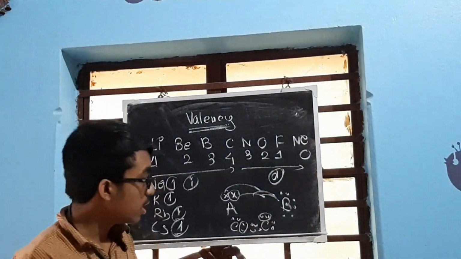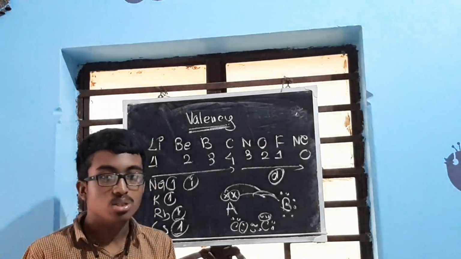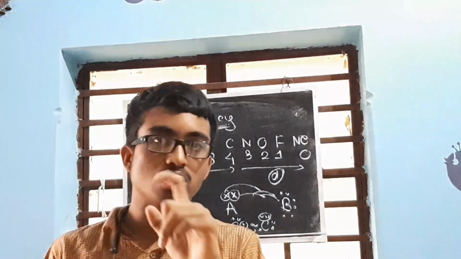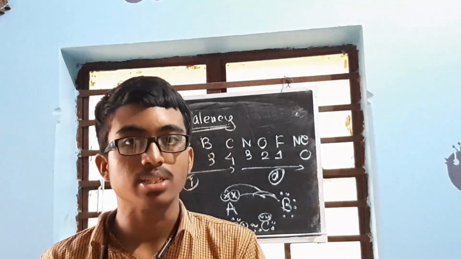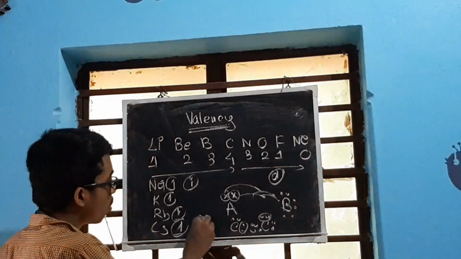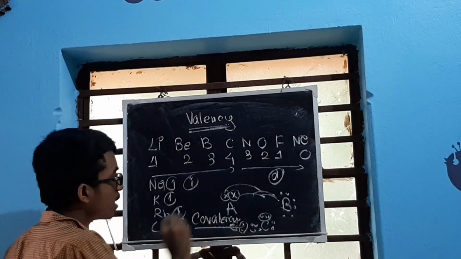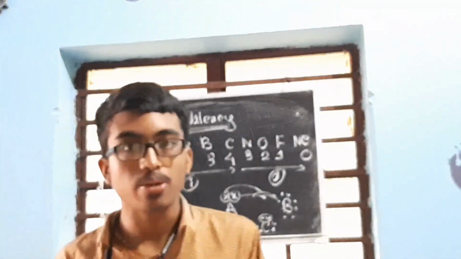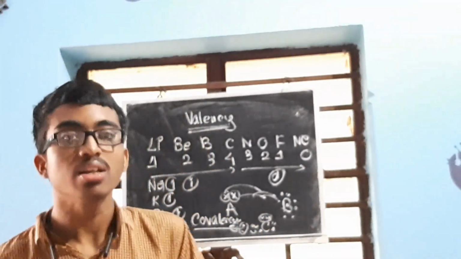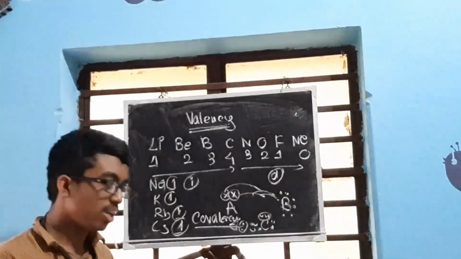That is also a valency, how many electrons are shared, and that is called covalency. That means how many electrons are shared. More details are in chemical bonding.